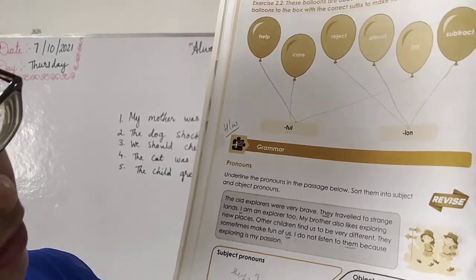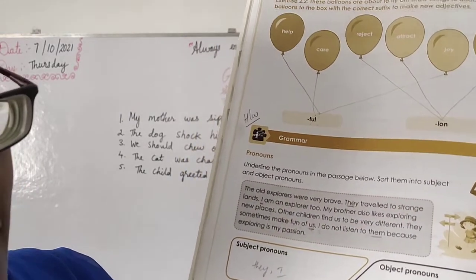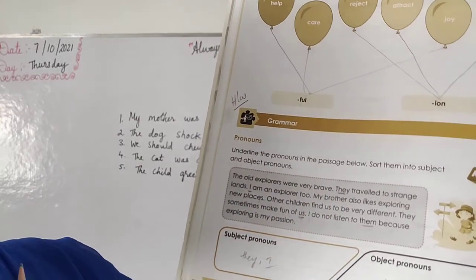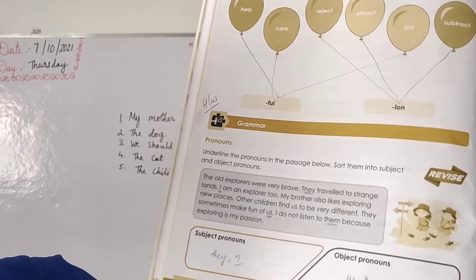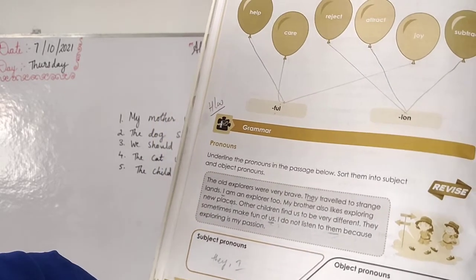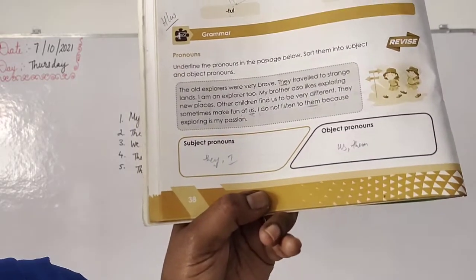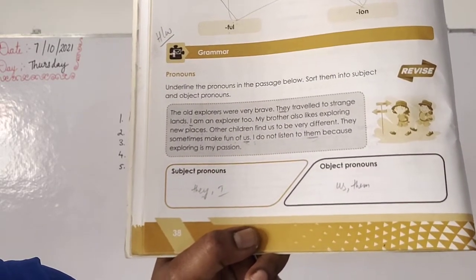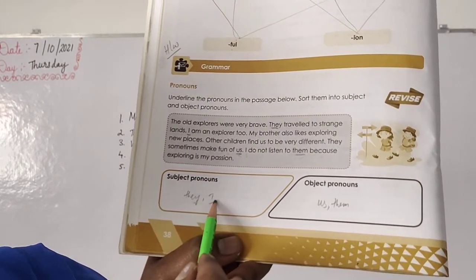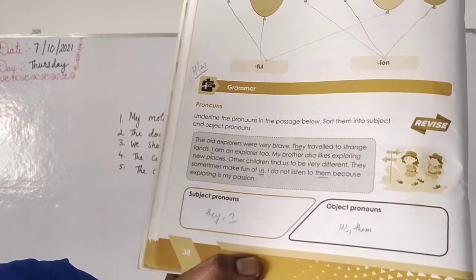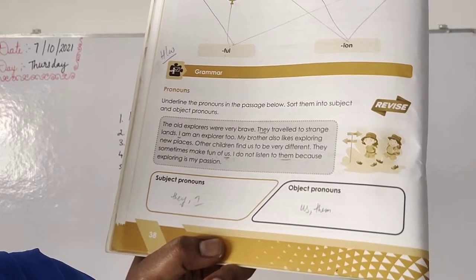Okay. Now you have to write the subject pronouns and object pronouns. Okay. Which you have been underlined. Yes. They is subject pronoun. Yes. Because instead of noun we are using this pronoun, right? So this is subject pronoun, right? They. Then I also, you are telling about yourself. You are a noun, right? Yes. So you will write that as here I. That is also a subject pronoun because you are telling about yourself, right?